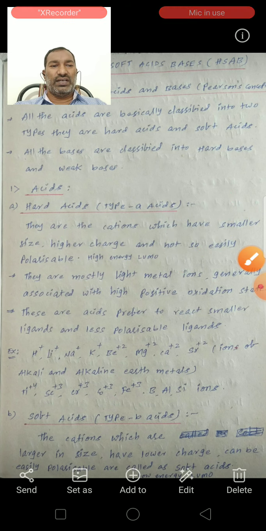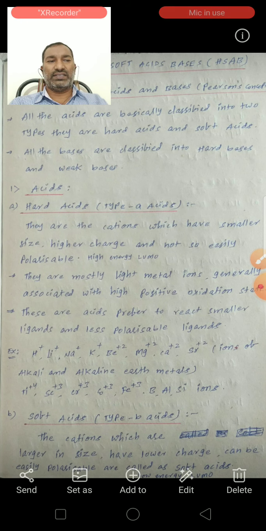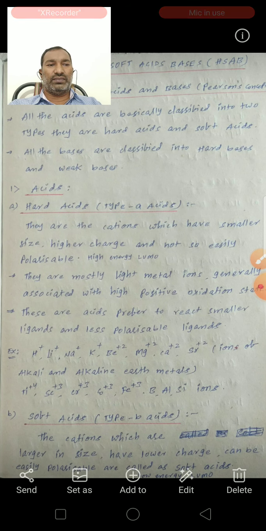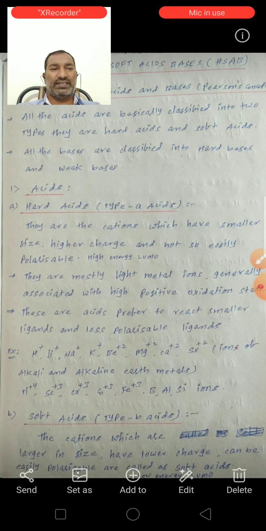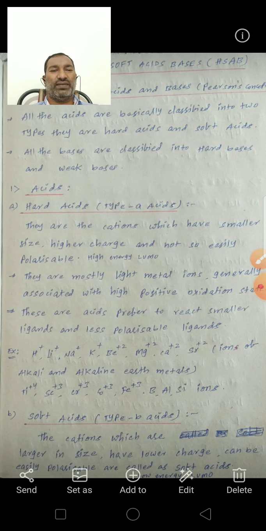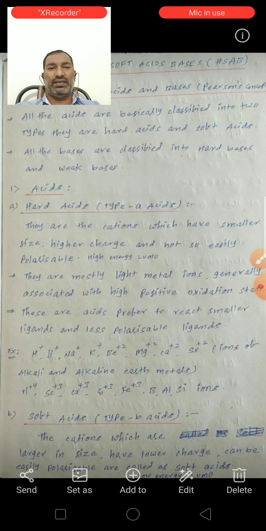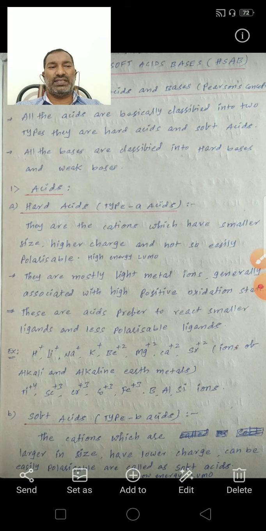This is also known as the Pearson acid base concept.